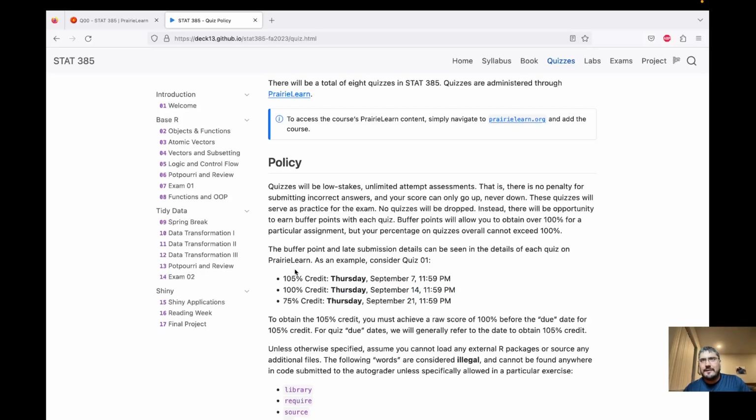So this is a kind of strange scoring system. Essentially the target date is this one for 100% credit. The way to demonstrate how this is going to work is, let's say you get 80% through here, and then the maximum that you can get on the quiz assignment itself is 75%. So you don't need to do anything more. It's not going to do 75%.